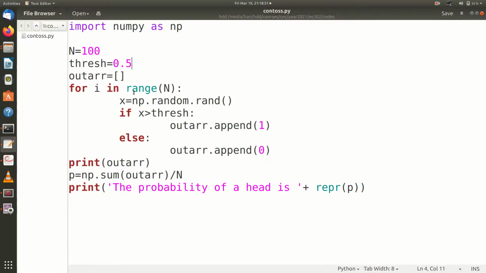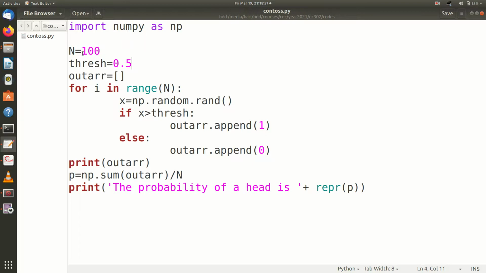Now this is not the best way of programming. Since some of you may not be familiar with Python programming, here I import the module numpy, that's numerical Python. I import numpy as np. This is a specific name I have given here because anywhere I can write np, and I can save some typing.